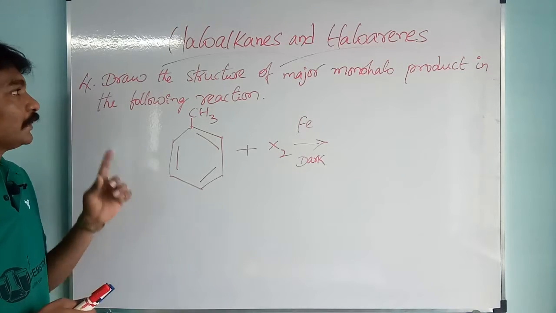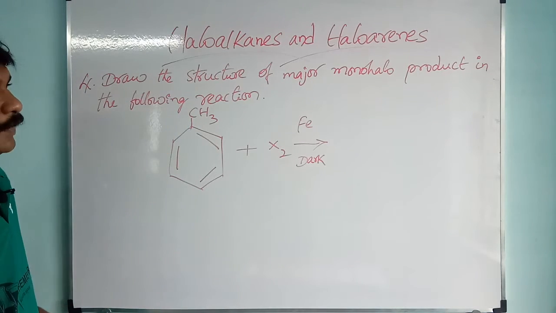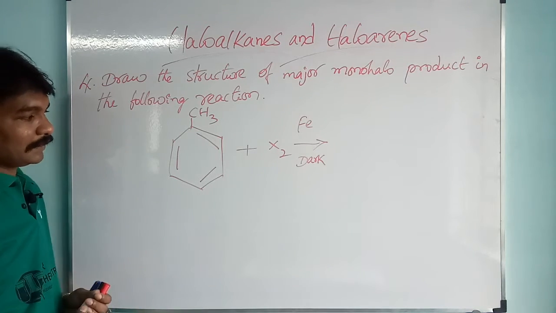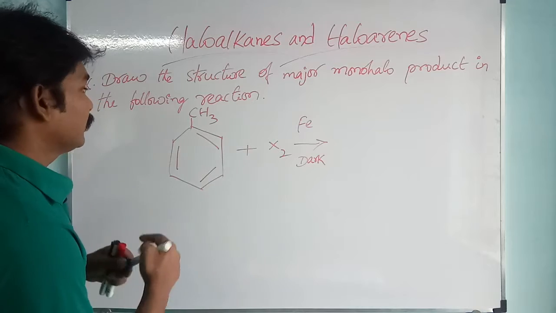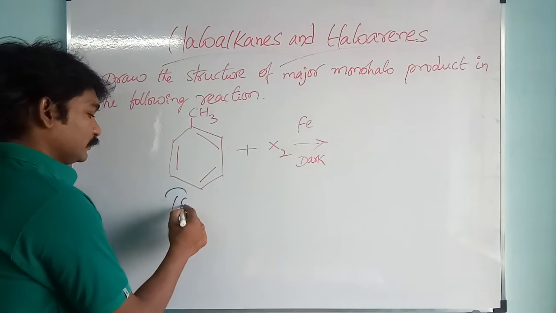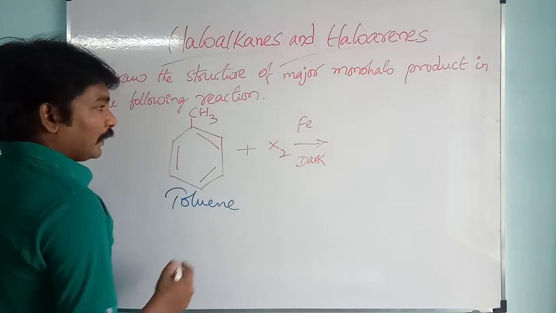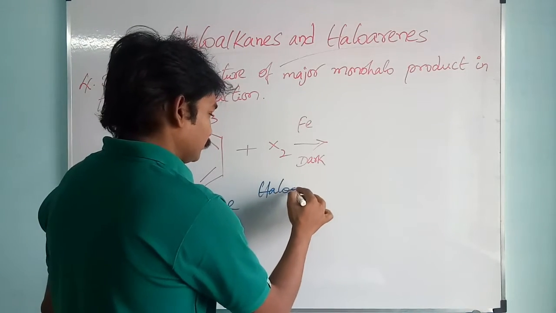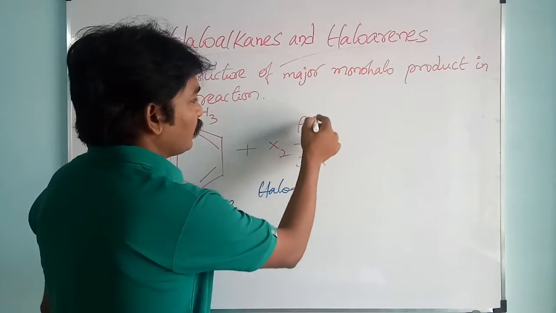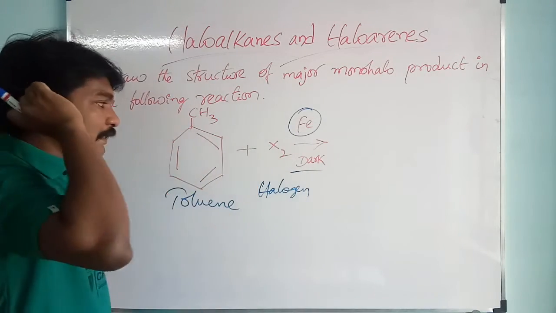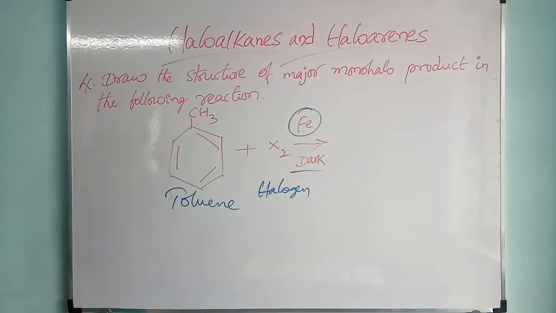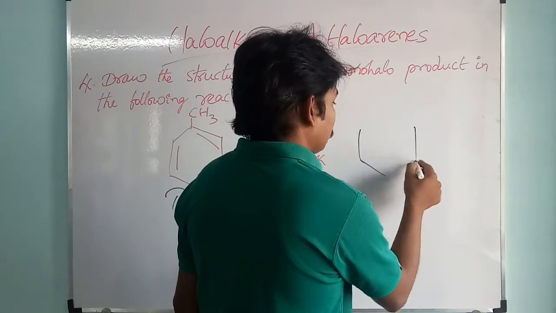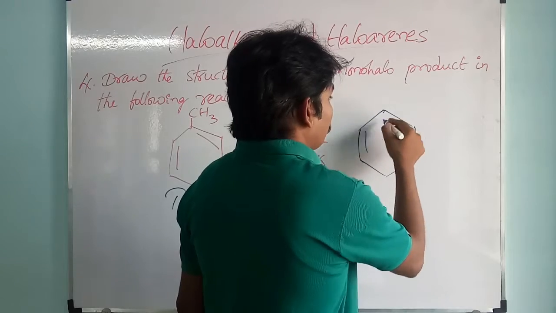Check the fourth question. They are asking to draw the structure of the major monohalo product in the following reaction. They have given one reaction here. What is the reaction? They have given toluene, and this toluene is treated with a halogen in the presence of iron in the dark. The major monohalogen product formed in this reaction is the one with the halogen at the para position.